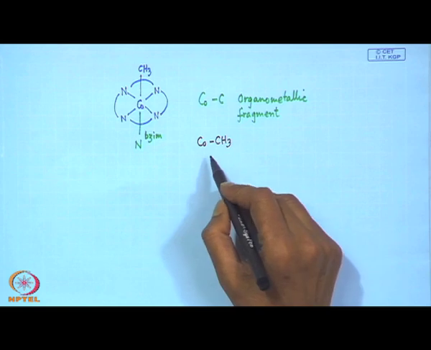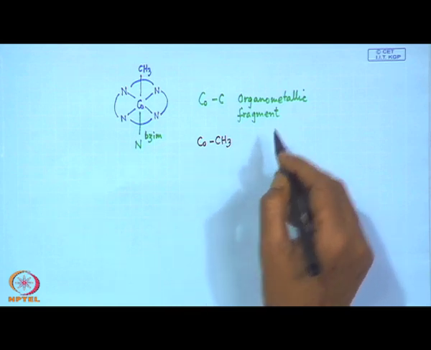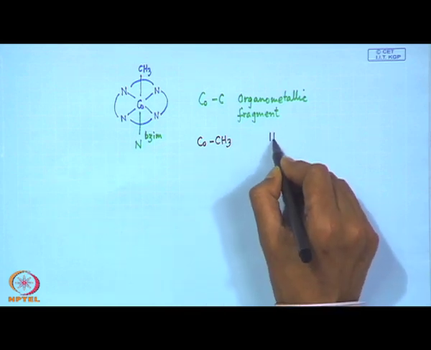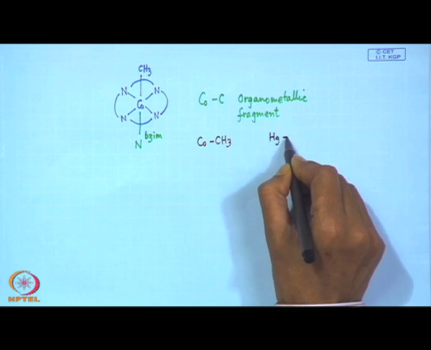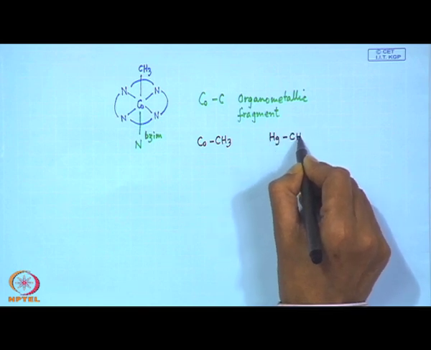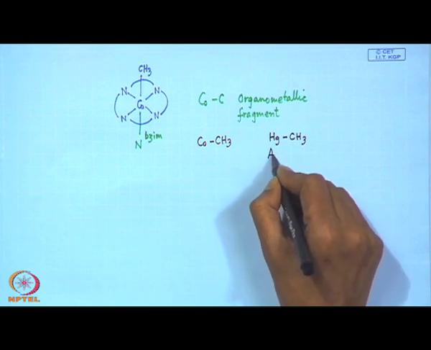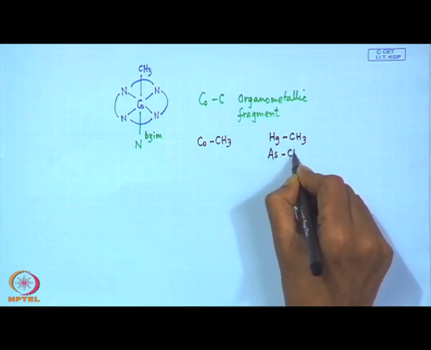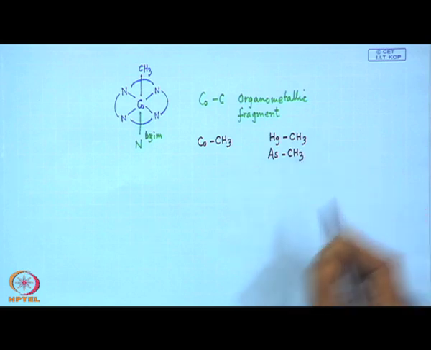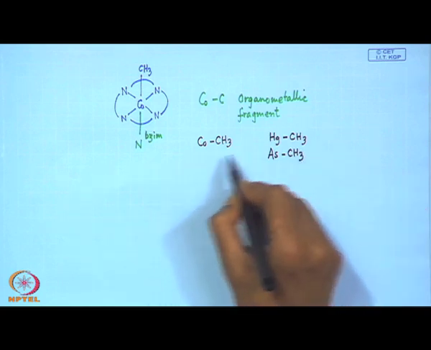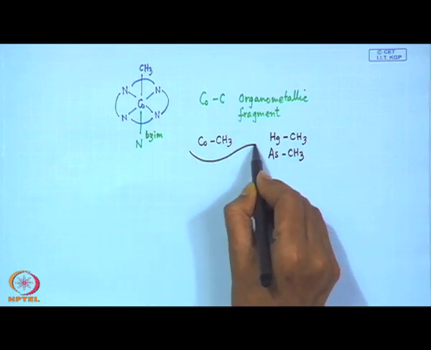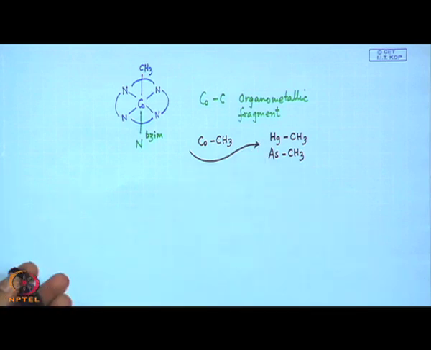So, this also catalyzes some important reactions such as the formation of methyl mercury compounds, because these compounds are easily formed, then methyl arsenic compounds. These compounds are all formed through vitamin B12 or B12 like molecules.